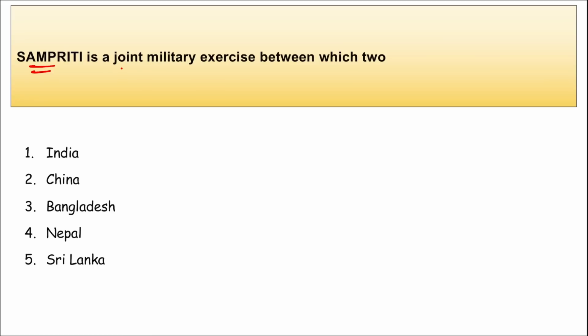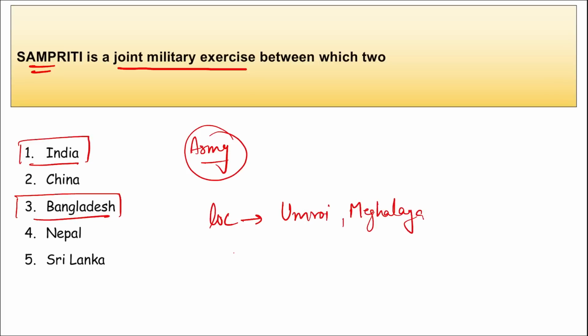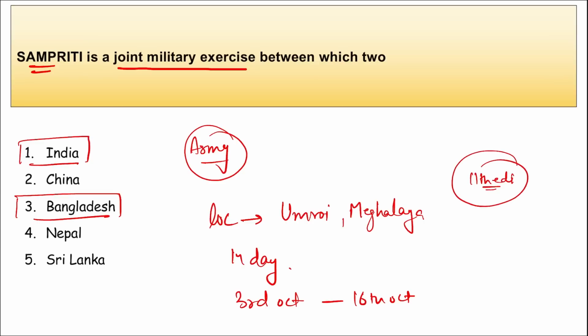Next is Sampriti. Sampriti is a joint military exercise held between which two countries? Sampriti is an annual joint military exercise held between India and Bangladesh, between the Indian Army and the Bangladesh Army. The location where this exercise was conducted is Umroi, Meghalaya. It was a 14-day exercise, from 3rd October till 16th October 2023, and this is the 11th edition of this exercise, which strengthens India-Bangladesh defense cooperation by promoting stronger bilateral connections.